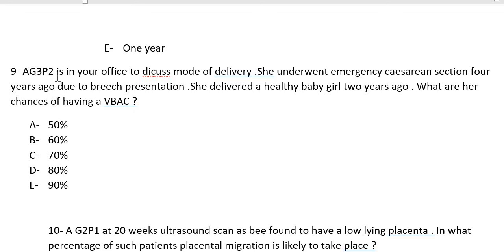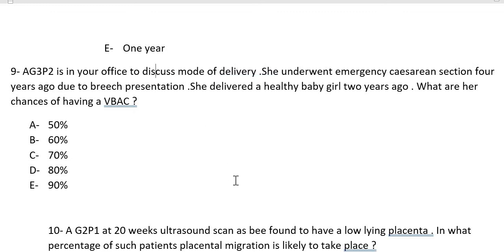So a gravida 3 para 2 is in your office to discuss mode of delivery. Okay. So the first question would be, at how many weeks should the birth plan be finalized? Before 36 weeks, right? At 36 weeks, that is the last limit. Okay, so it should be in place. So this woman underwent an emergency cesarean section 4 years ago due to breech presentation. She delivered a healthy baby girl 2 years ago.